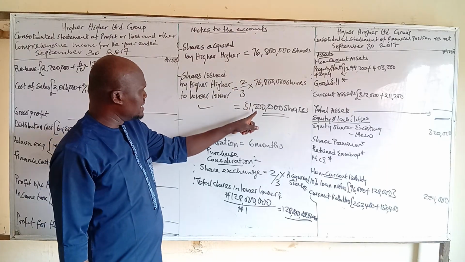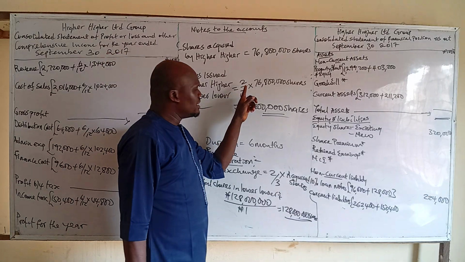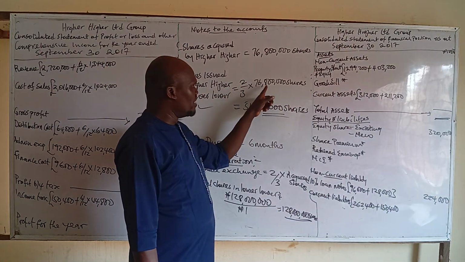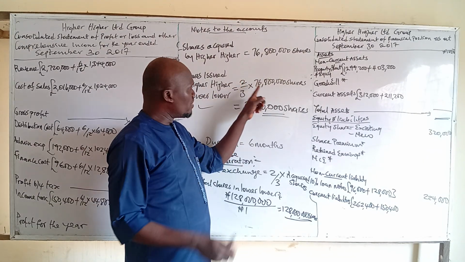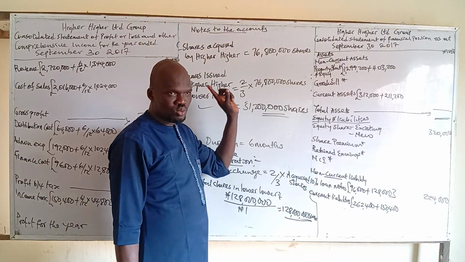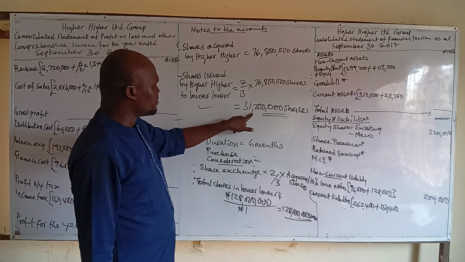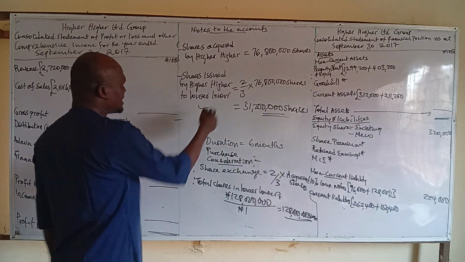So how did we get these issued shares? They told us that the share exchange is what? 2 for 3. That is, for every 3 of these, lower, ICAN is giving what? 2. For every 3 of these, we are giving out what? 2. So by the time we do the computation, we arrive at 51,200,000 shares.